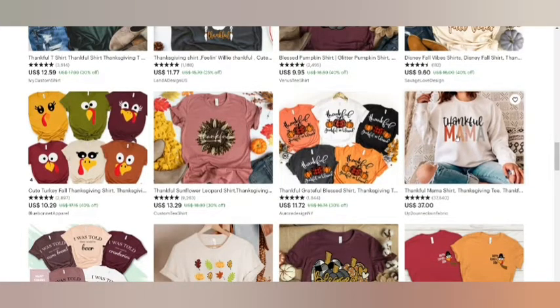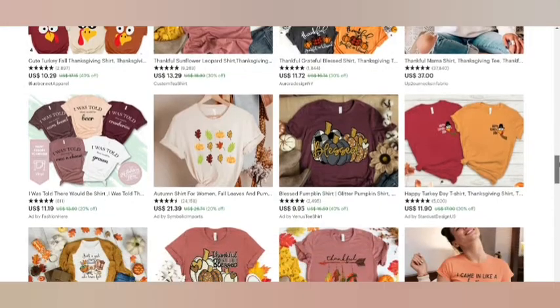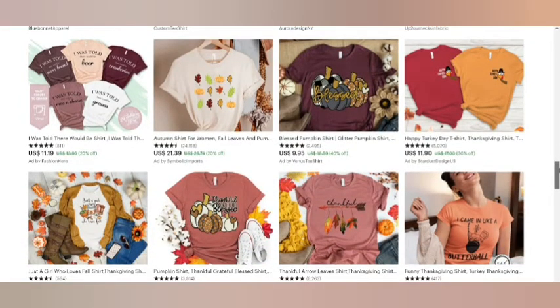Yeah, another niche idea is the thankful mama. So one niche was the thankful teacher, the second niche is thankful mama. That means you are targeting a specific age group or a specific type of person, that is the mom. You're targeting that and making according to it. You could also add a floral design, or something related to the female design because you're targeting the female, that's the mom, and you could proceed with that.